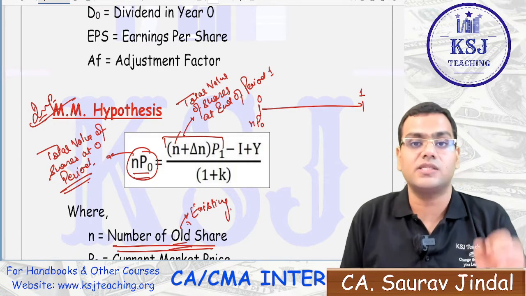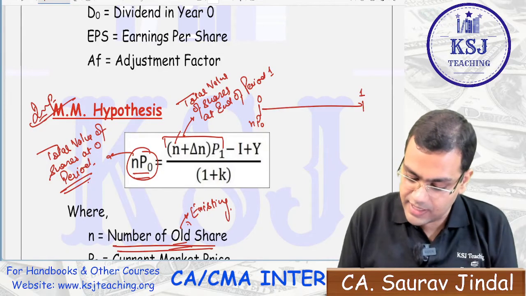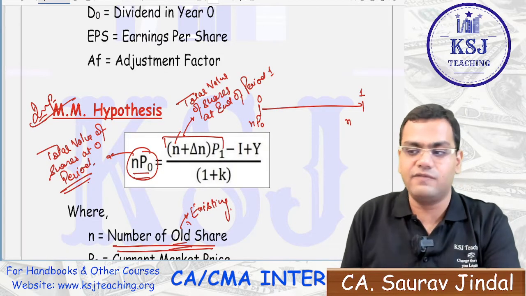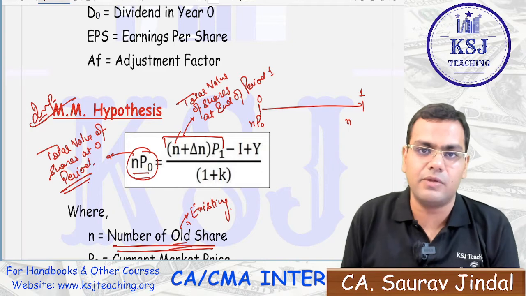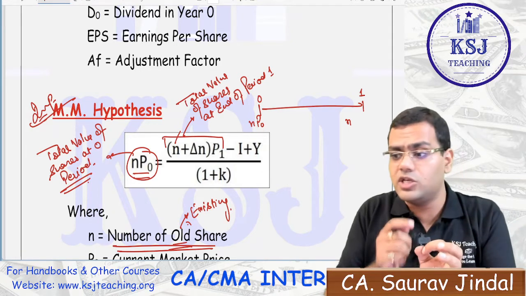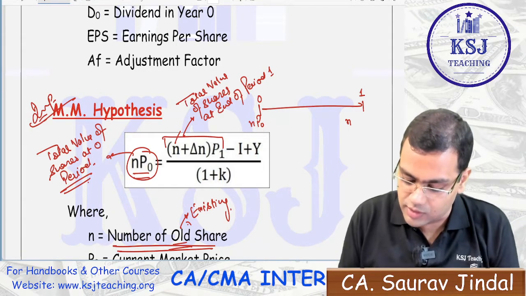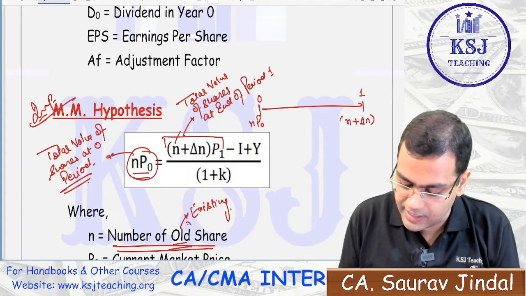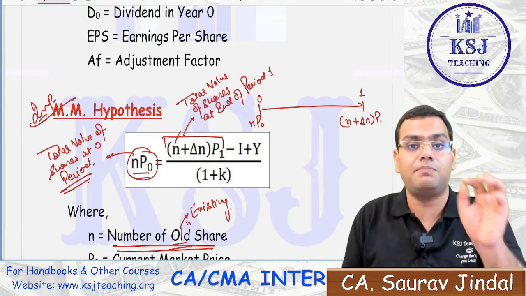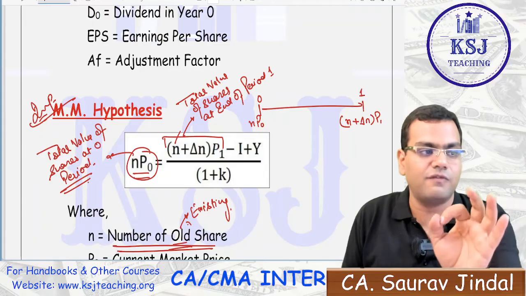NP0 represents the value of shares at 0 period. And now at the end of the first period, you will have the existing number of shares plus you want to issue some new shares also, plus delta N into P1. P1 represents the price at the end of the period.